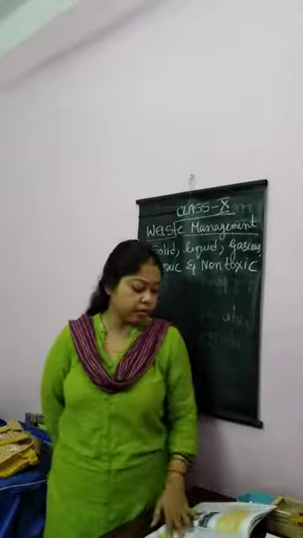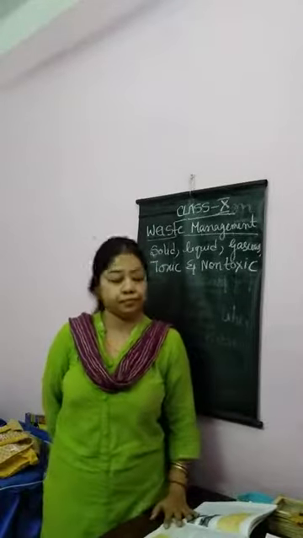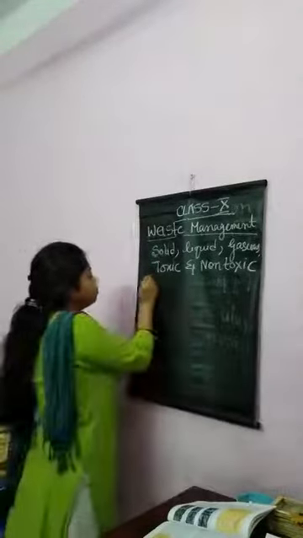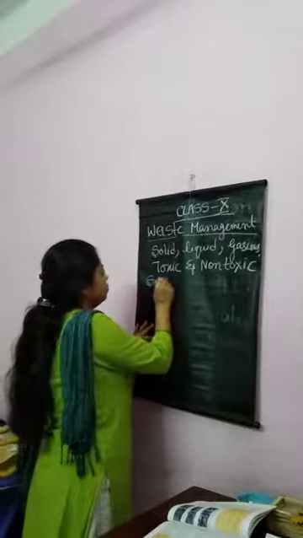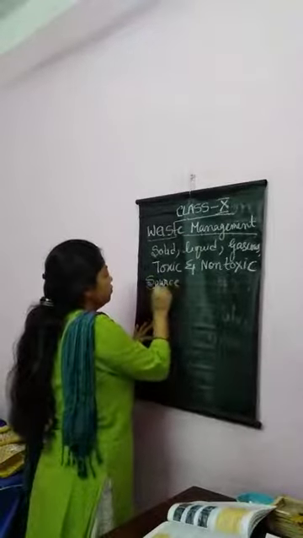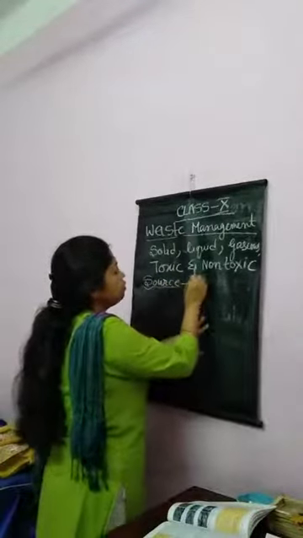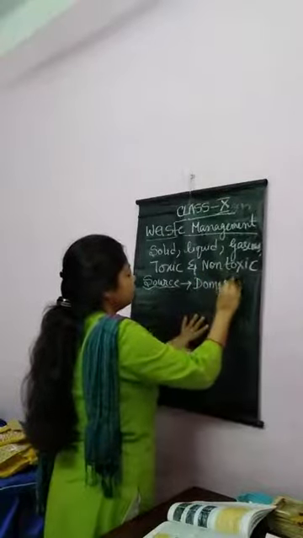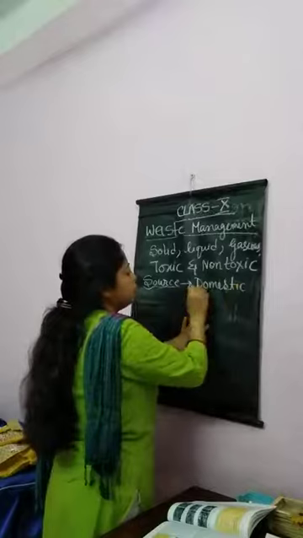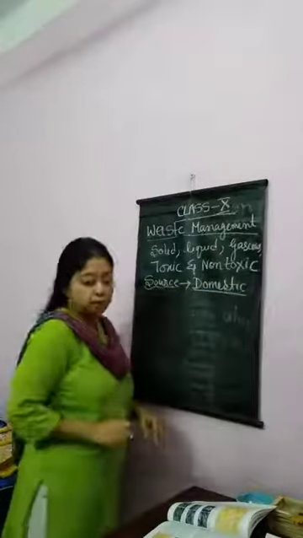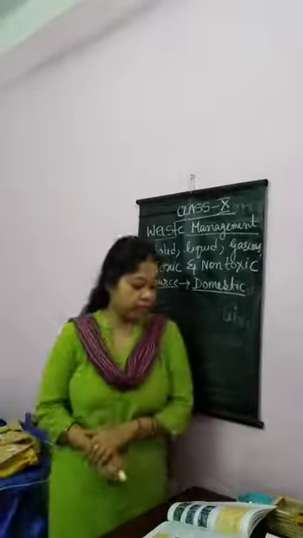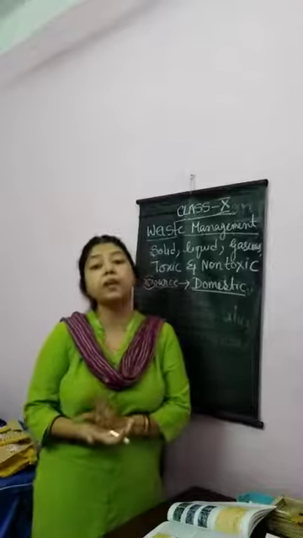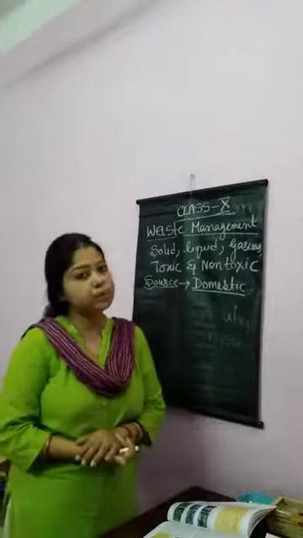The first source is domestic waste, on the basis of source. First is domestic. What is domestic waste? The waste that is discarded from residential houses, from our household. These are called domestic waste.